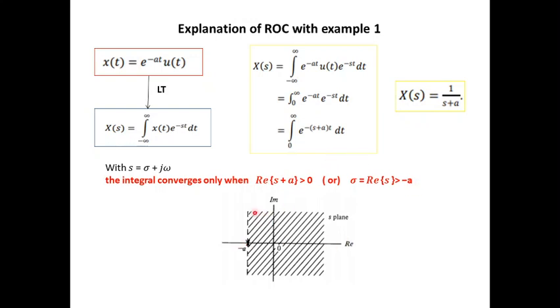So you have the sigma real axis and the imaginary axis. The real part of the pole, minus a, is represented with a strip line. The ROC is real part of s greater than minus a. For all values greater than minus a, note that it will not include minus a, this Laplace transform x of s equal to 1 by s plus a converges. So the ROC is real part of s greater than minus a.